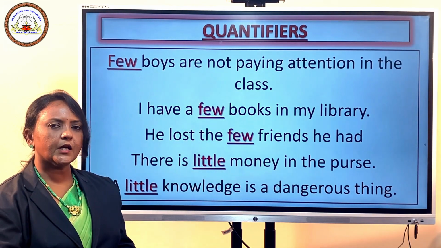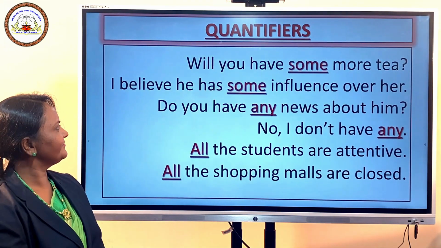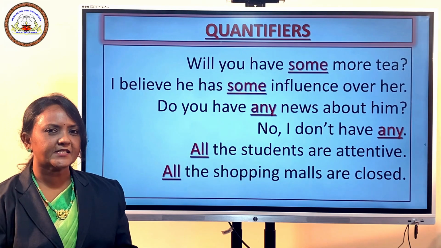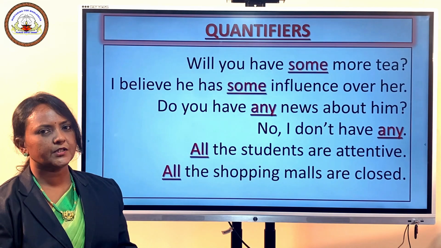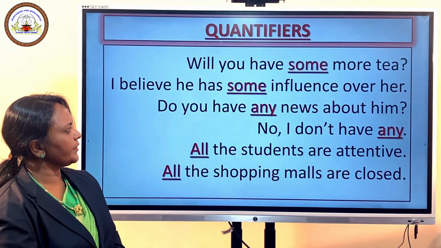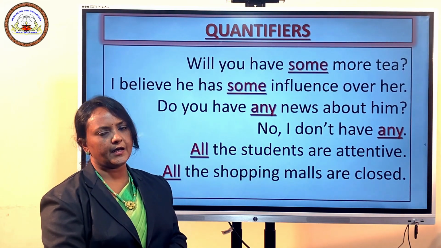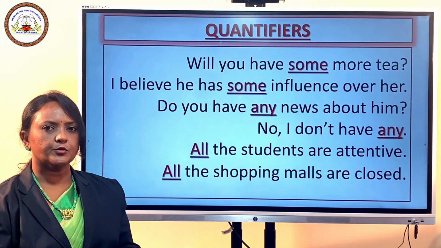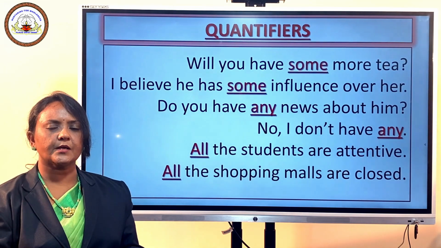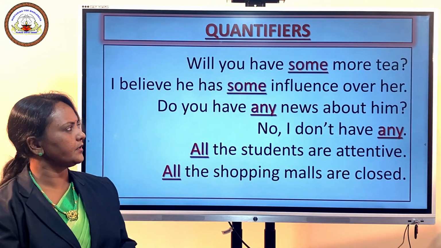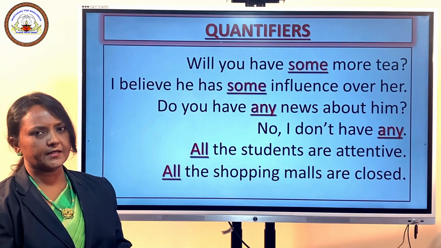Now let us see a few more examples. Will you have some more tea? I believe he has some influence over her. In the first sentence, it's a polite request. And in the second one, some is used as an unspecified amount. So some is used to make a polite request, and also when you want to mention something in an unspecified amount.